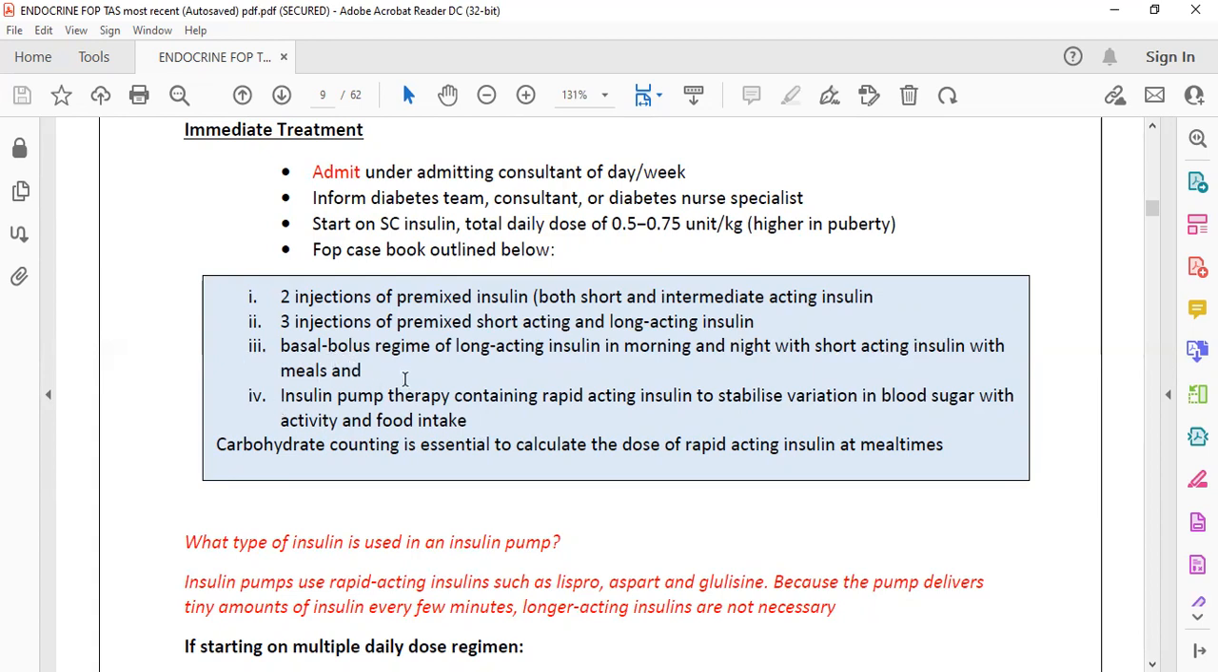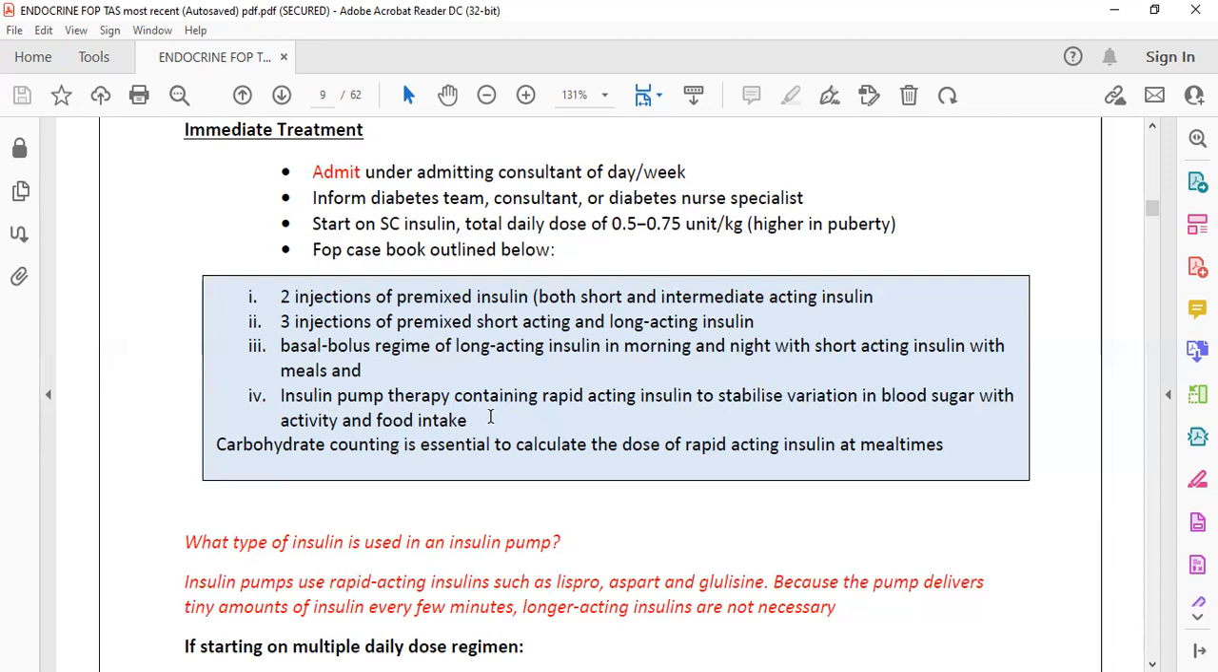Another thing is insulin pump therapy, which is used nowadays. For which patients is insulin pump therapy used? If they have labile diabetes mellitus, with frequent hyperglycemia or frequent hypoglycemia, or if the patient's age is less than 2 years. At those times it is very difficult to maintain their feedings and their insulin level, so we can use insulin pump therapy.